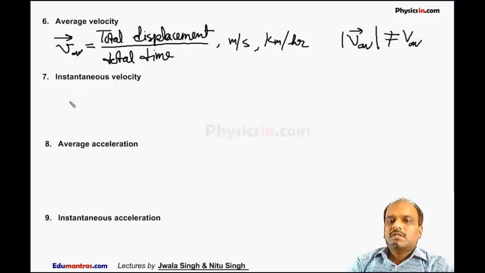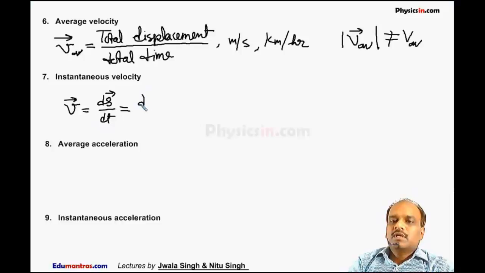The next is instantaneous velocity, simply represented by v. Instantaneous velocity is read as rate of change of displacement. Here S represents the displacement. It is also equal to the rate of change of instantaneous position vector.